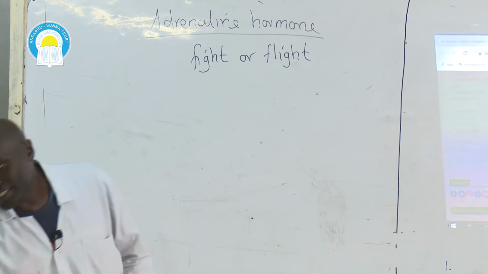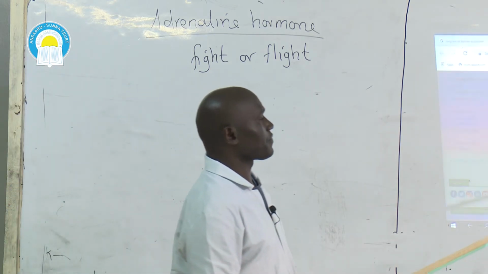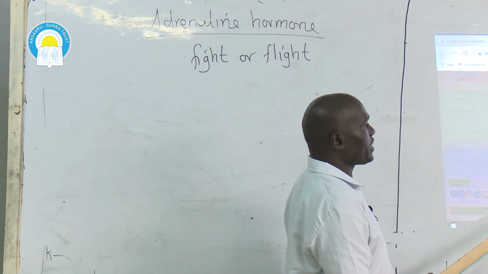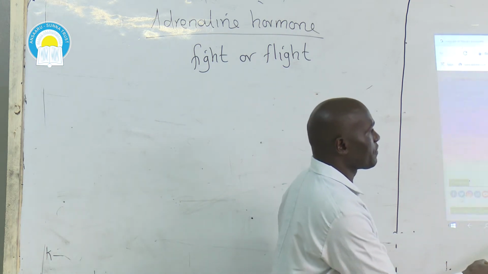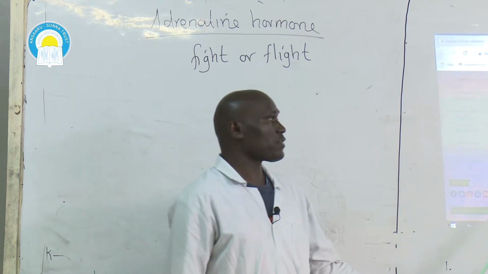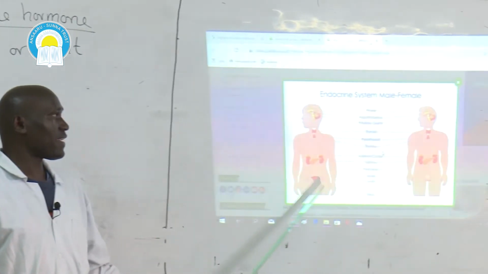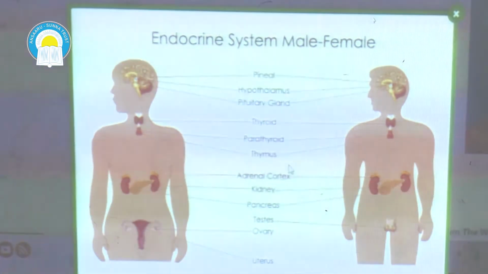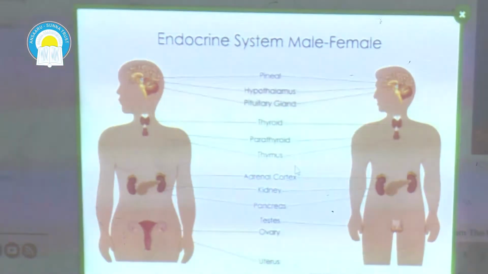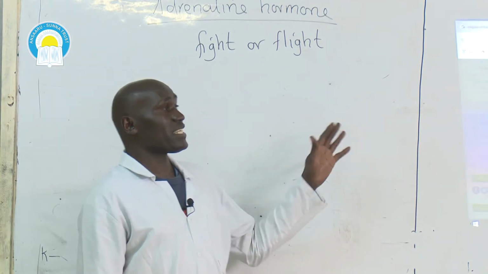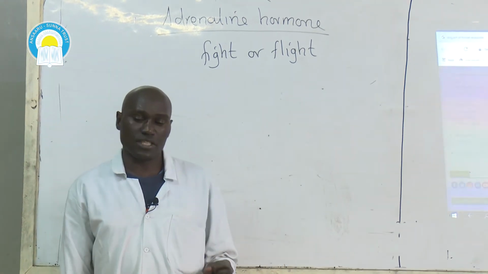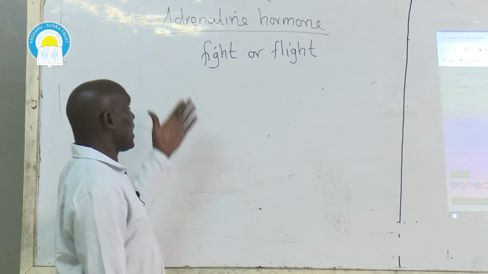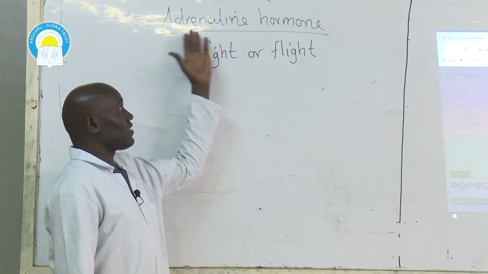Adrenaline hormone is usually secreted from the adrenal glands. Adrenal glands are located above the kidneys. From the diagram on the whiteboard, you can see we have the kidney, and then above each kidney, we have the adrenal cortex. Inside the adrenal glands, or adrenal cortex, that is where adrenaline hormone is secreted. Secretion of adrenaline hormone is also under the influence of the pituitary gland. So the pituitary gland will secrete a hormone that will stimulate the adrenal cortex to secrete adrenaline hormone.